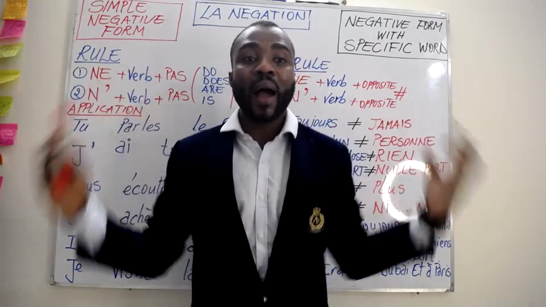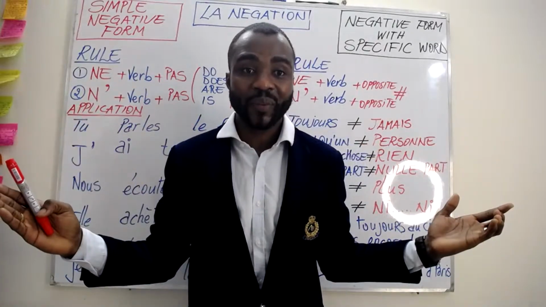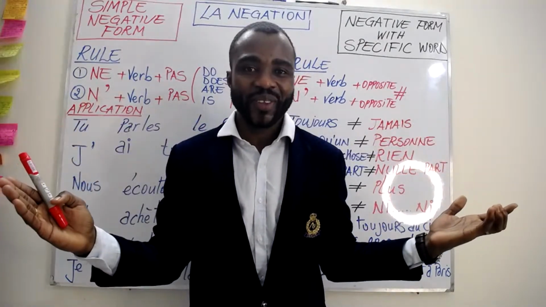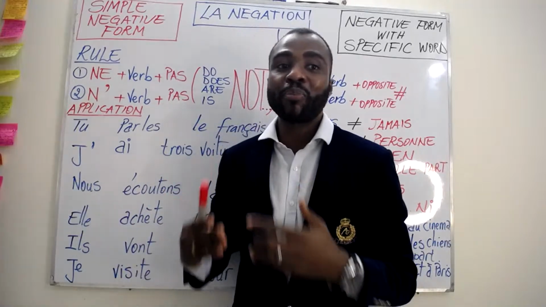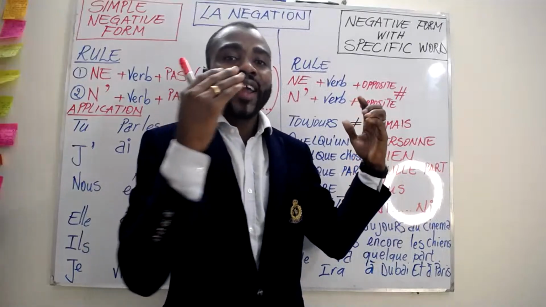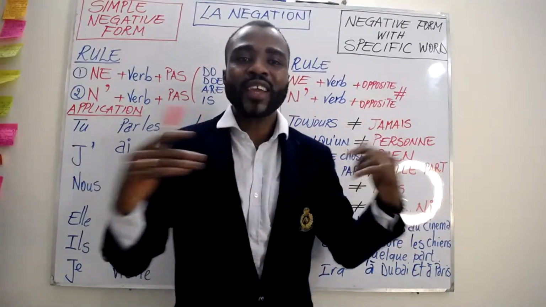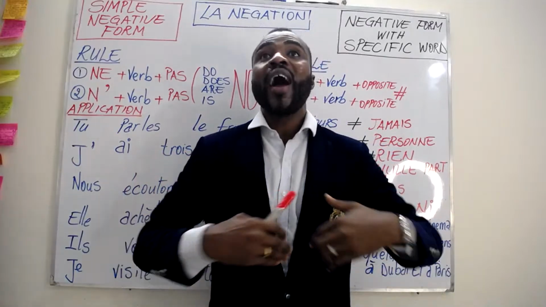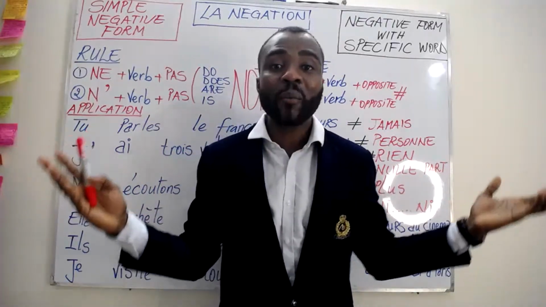I eat apple, I don't eat apple. I am a teacher, I am not a teacher. I go to Paris, I don't go to Paris. Is intelligent, is not intelligent. This is what the simple, general negative form is about.